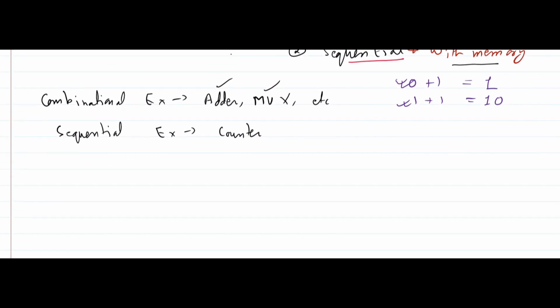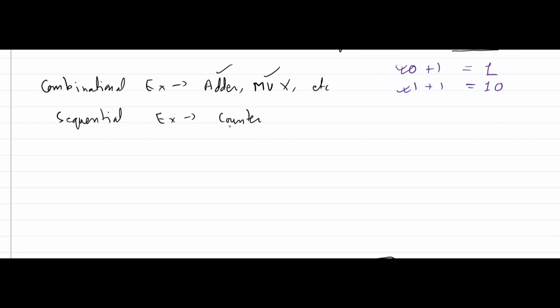And if I consider a counter, an example of a sequential circuit is a counter. So what is the job of a counter? It counts numbers either in increasing order or decreasing order. So it is like 0 1 2, likewise it starts to count. Suppose we want to know the number of students in a class, and one student enters the class and I want to know the present number in the class. For that I want to know the existing number in the class, right? So suppose 0 1 2, I want to know what will be the next number.